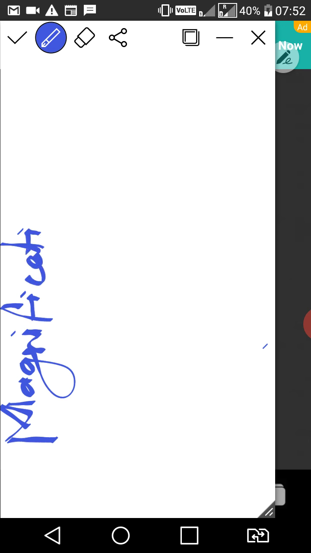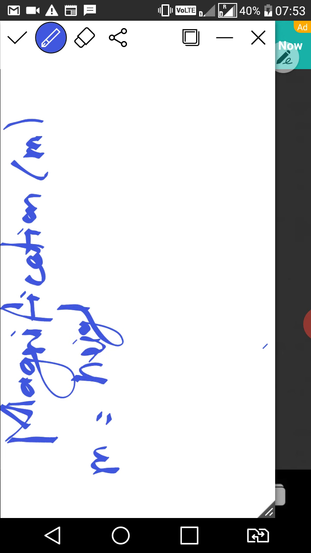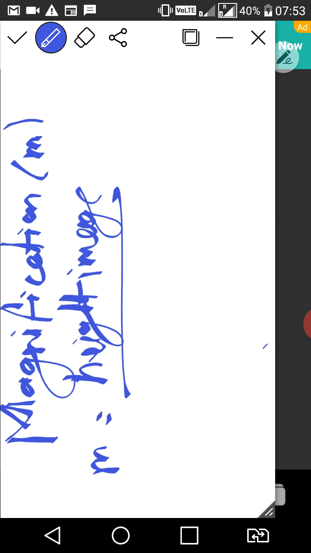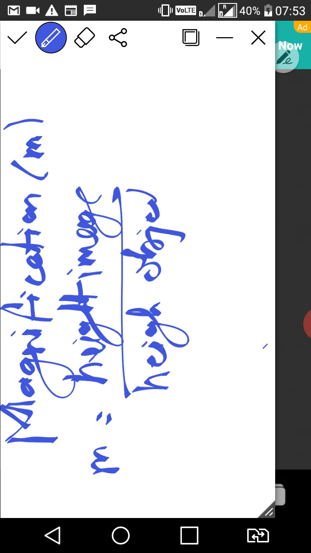After that, magnification. Magnification is represented with the small m. So magnification is nothing but height of image by height of object.